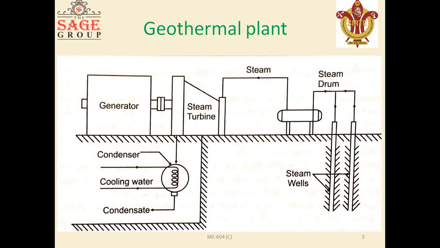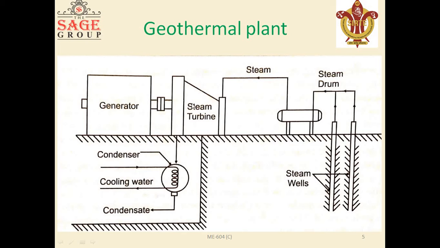So this is the geothermal plant. Here you can see the diagram of this geothermal plant. It is the wet steam type, or wet steam field. Here you can see the steam wells, and the separator is also used here.